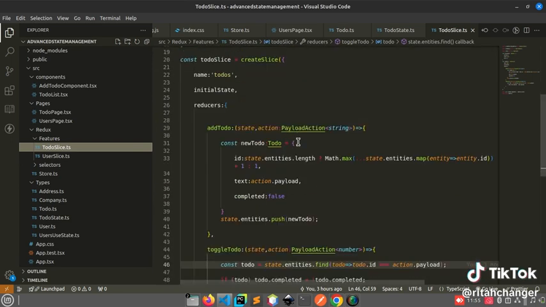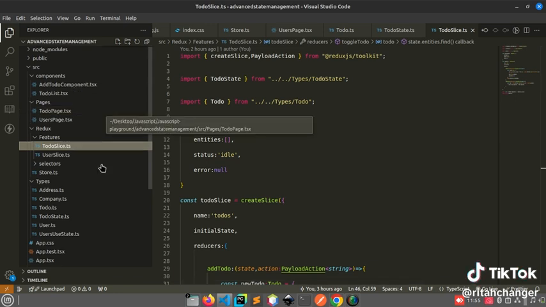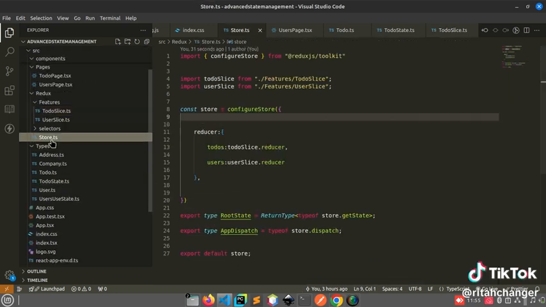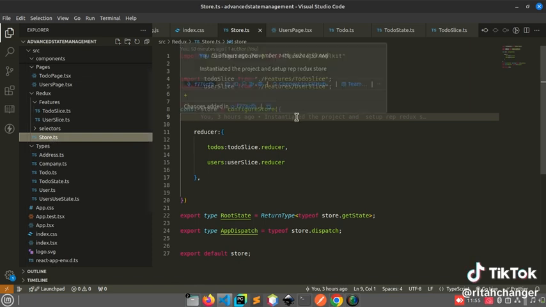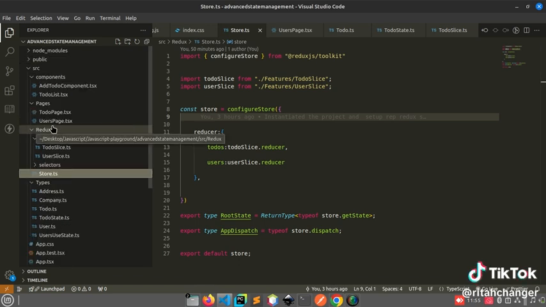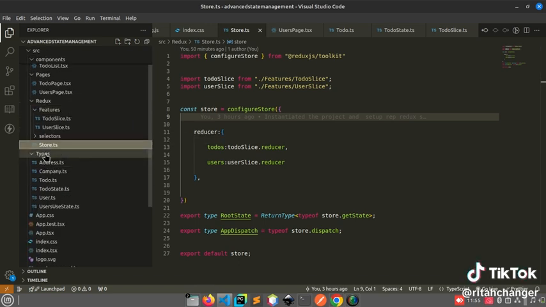We do state management. So I came up with a store. Here is the store, and I registered the reducers here. There's a todo slash reducer, user slash reducer. Then of course I'm using TypeScript. I came up with a certain folder whereby I defined my types here.